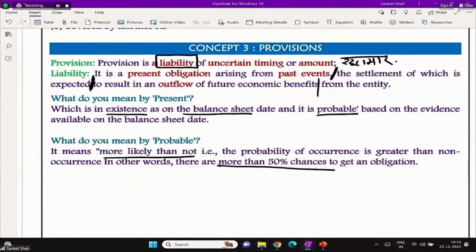Waiting for your comment, sir. Over with present and probable. So comment present and probable को over कर देना.